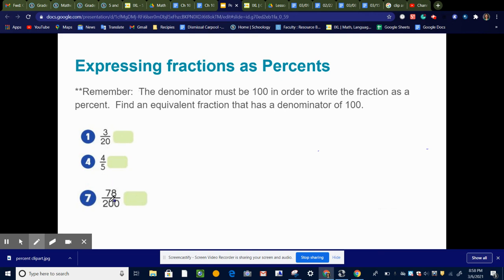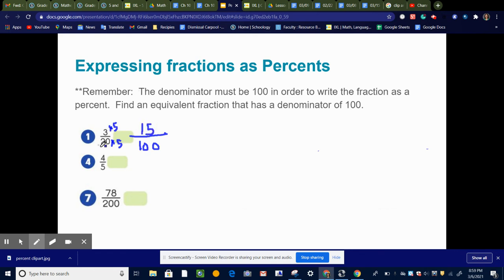So we're looking at 3/20 and saying, is there anything I can multiply 20 by to get 100 in the denominator? And that would be 5. So if I multiply 20 by 5, that's going to give me 100 in my denominator. And if I multiply 3 by 5, remember, whatever I do to the denominator, I have to do to the numerator. That gives me 15.